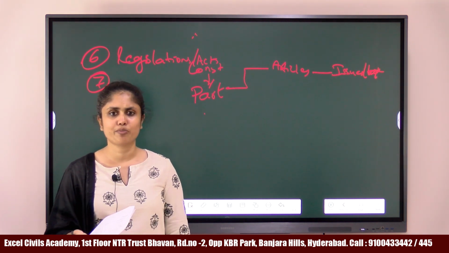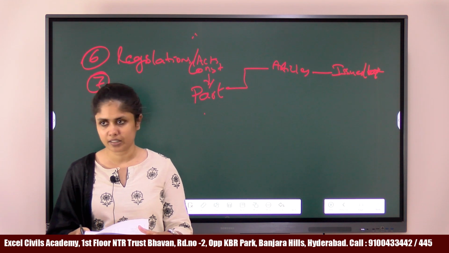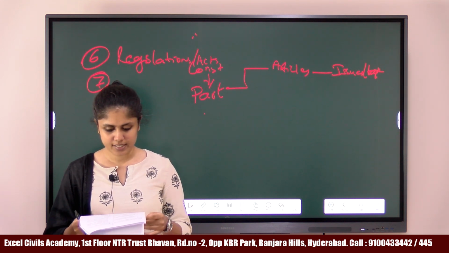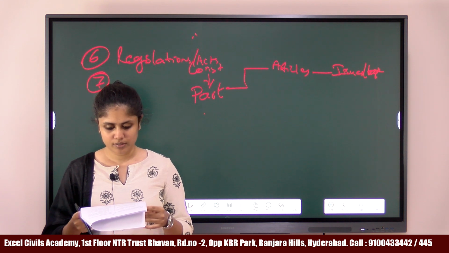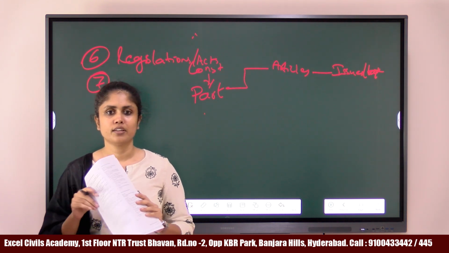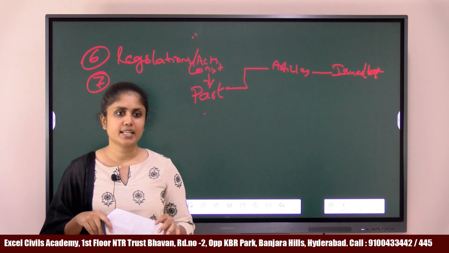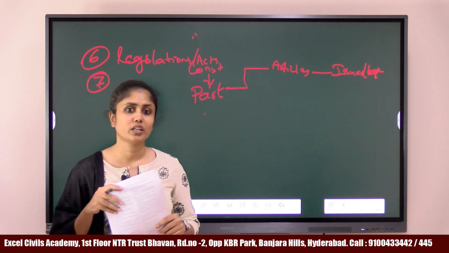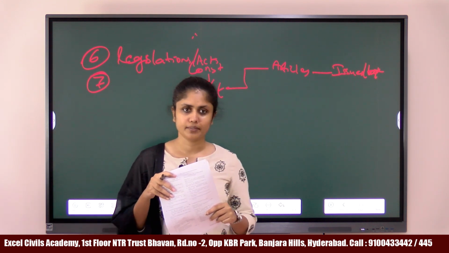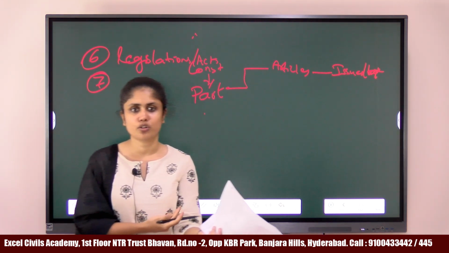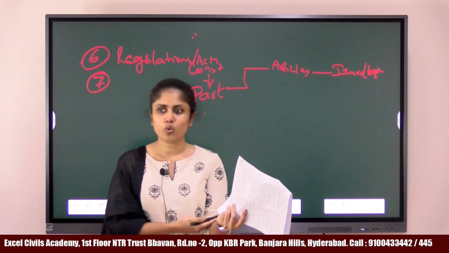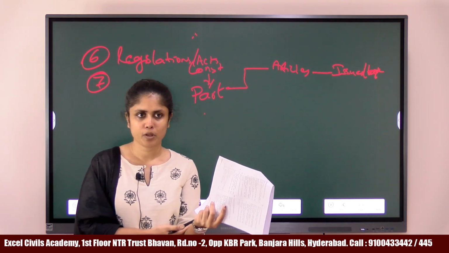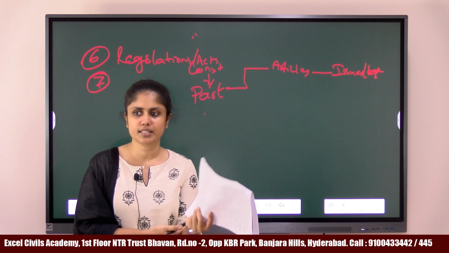Next is regarding writ of prohibition. Again, this is related to fundamental rights. Very easy question, direct question, right? Next is related to the scheduled tribes. Who declares a particular tribe to be a scheduled tribe? Who has the power to declare scheduled tribes in this country? You know that there is a list of scheduled tribes in this country, right? Now, who declares those scheduled tribes? Who has the power to declare scheduled tribes in this country?